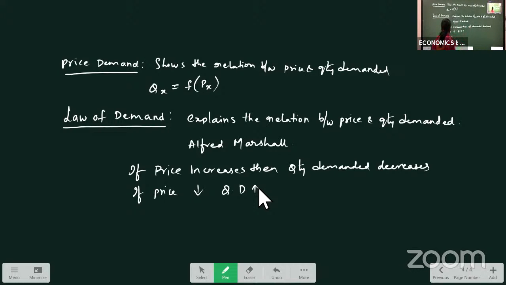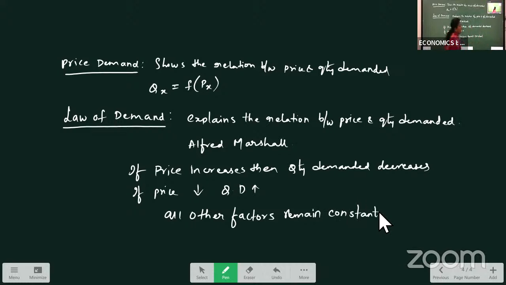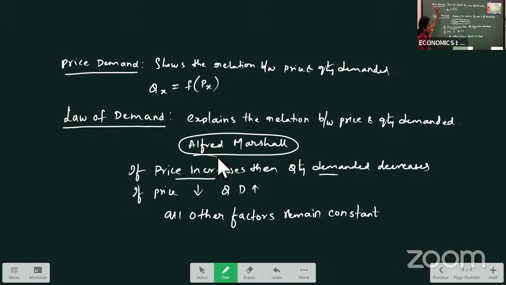Here, all other factors remain constant. What are the other factors here? Other factors are income of the consumer, taste and preferences. All these will remain constant. Only if price changes, our demand changes. So, to explain price demand, Alfred Marshall explained the law of demand.